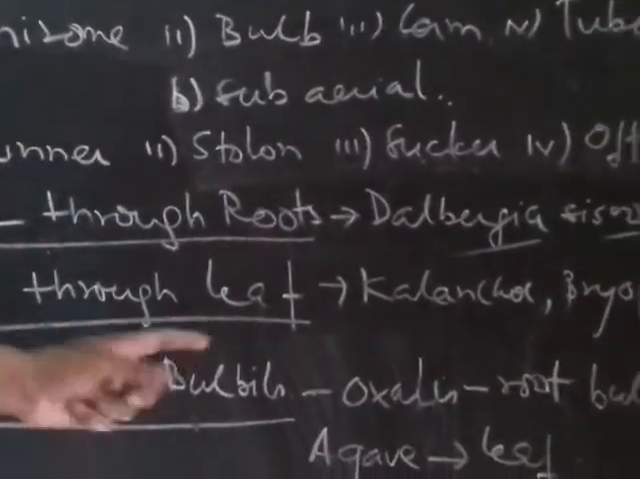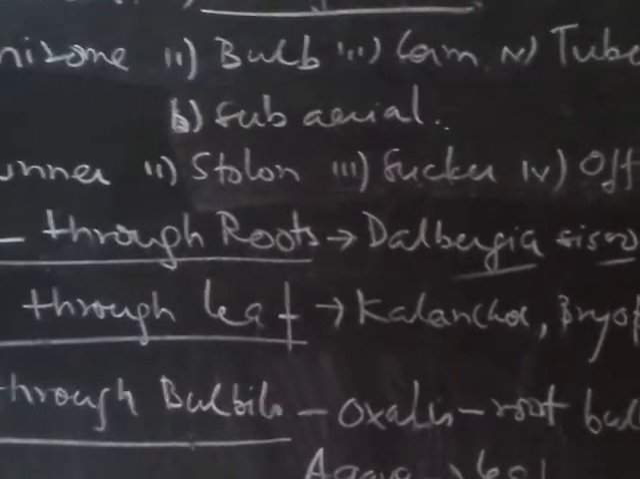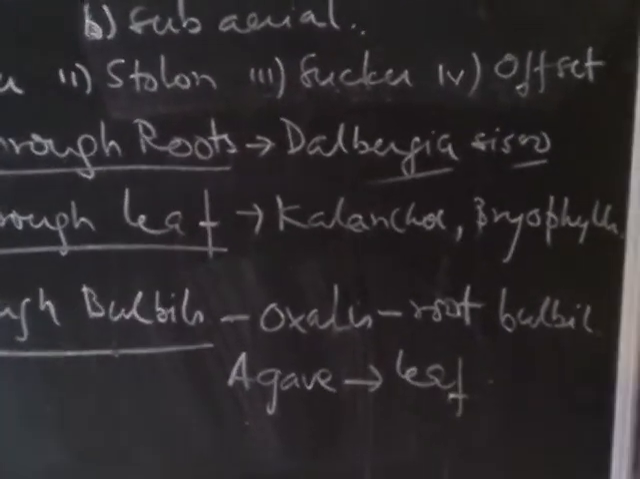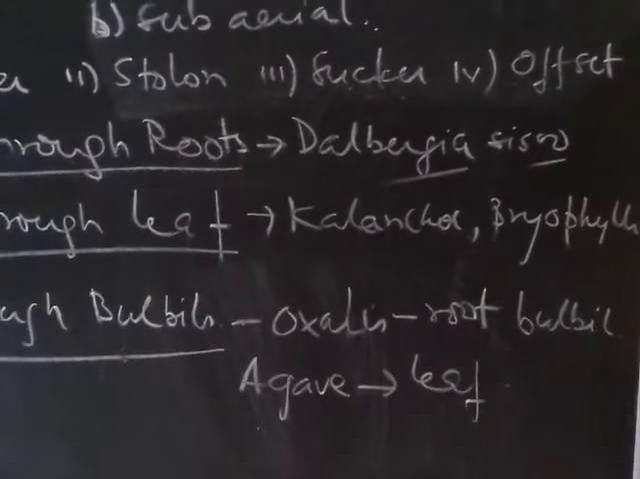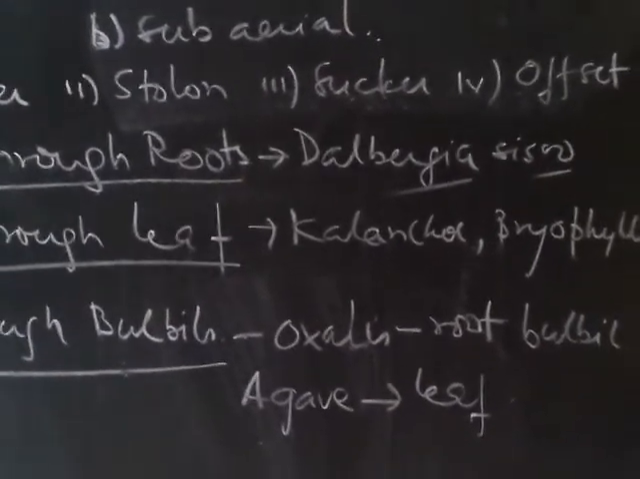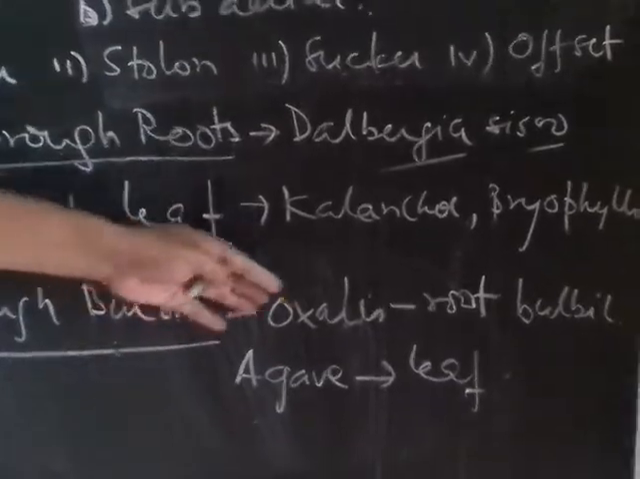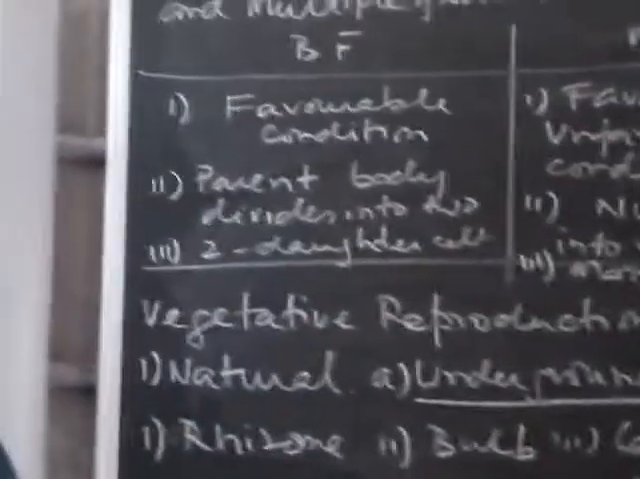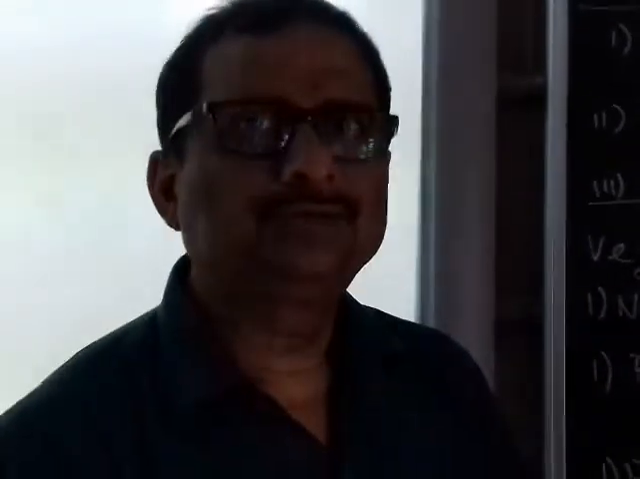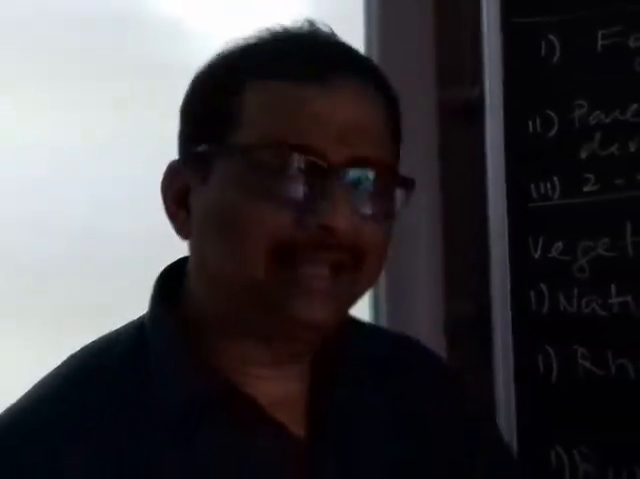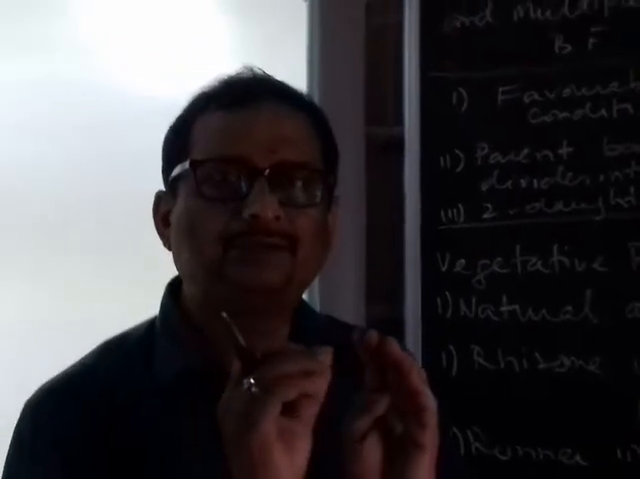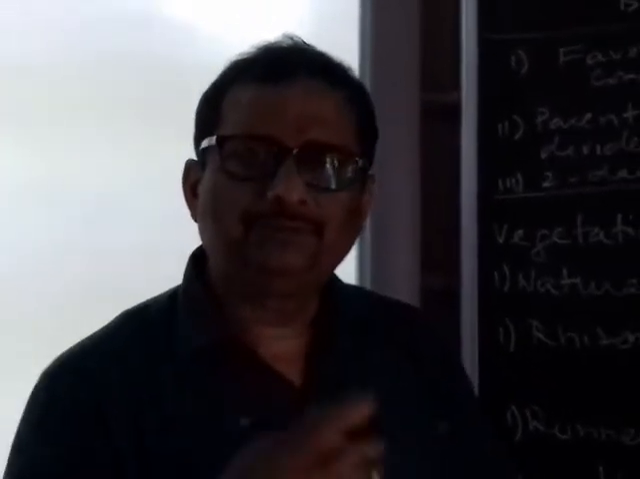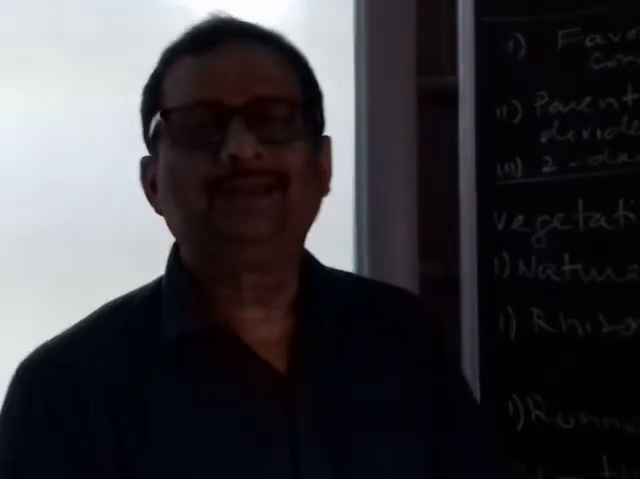Vegetative propagation through bulbils. Now this is important. A bulbil is a special reproductive structure generally found on the leaf or on the stem. In some cases, of course, at the base of the flowers, like in Oxalis you have the root bulbil, and the root outgrowth, when it falls, grows into another plant. Or in agave, the bulbils are found on the leaf. They are small swollen structures, and when they fall on the ground, they give rise to a new plant.